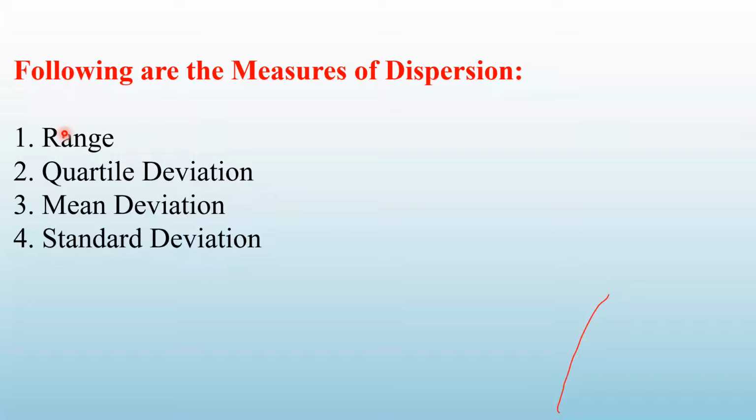Now following are the measures of dispersion. जैसे हमने measures of central tendency में mean, median, mode वगैरह पढ़ा था, यहाँ पर ये हमको पढ़ना है. First one is range, second one is quartile deviation, third one is mean deviation, and the last one is standard deviation. So let us start with range.